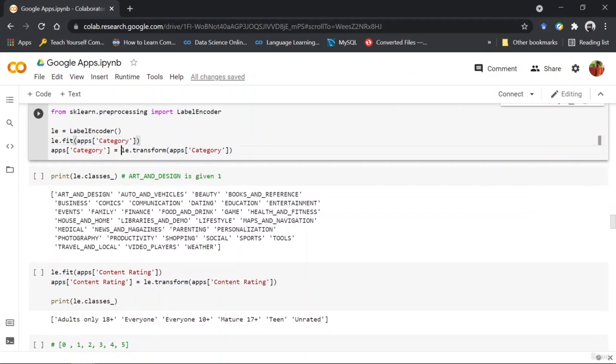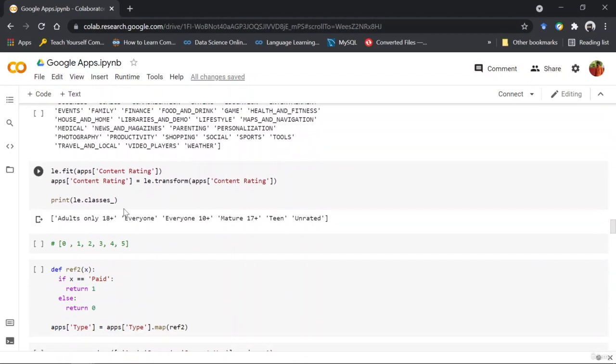Then we use the transform function. Here transformation happens, that is, here the numerical data replaces the string data. So you can see that the classes it understood from this column were art and design, auto and vehicles, and so on.